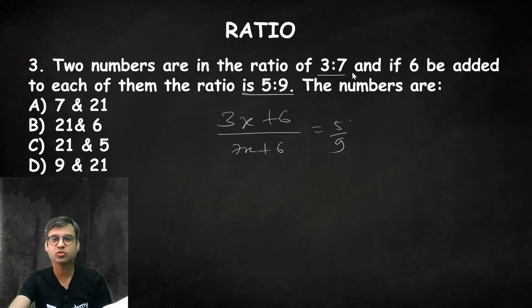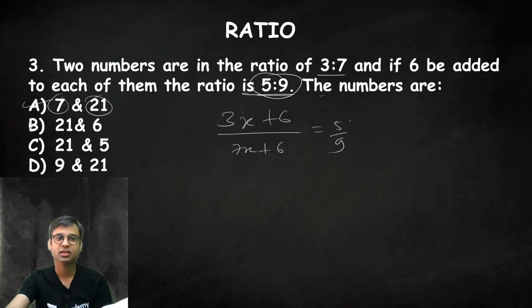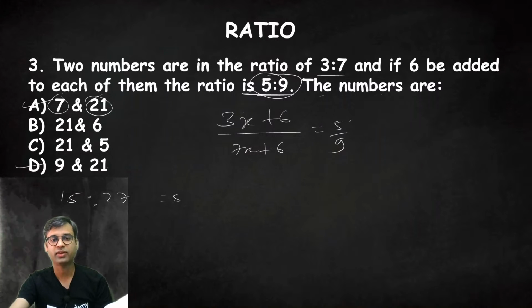Two numbers are in the ratio of 3:7, and if 6 is added to each of them, the ratio becomes 5:9. You can try option A, add 6 to each and see whether the ratio is 5:9. If yes, option A is the answer. We will try with, say, D. 9 plus 6 is 15, 21 plus 6 is 27. So yes, 5:9. Option D is the answer.